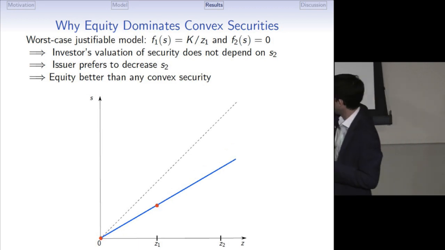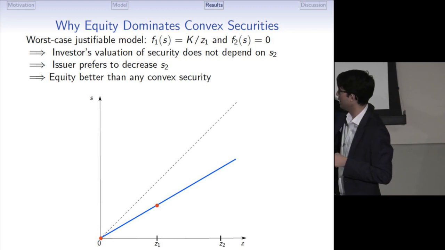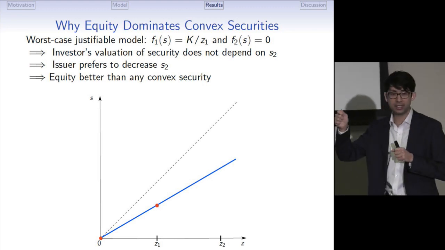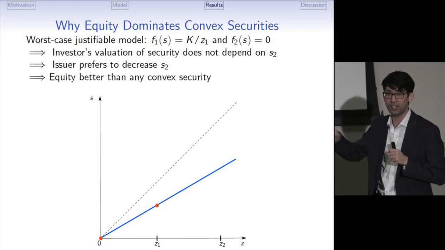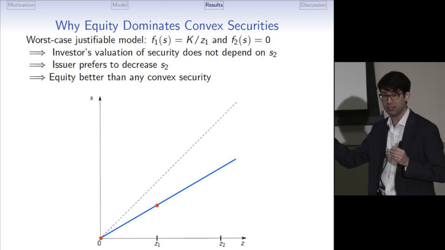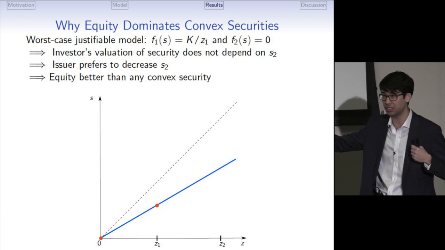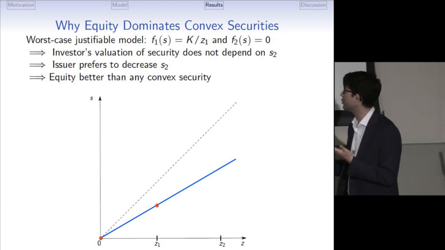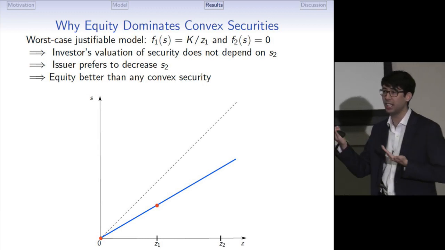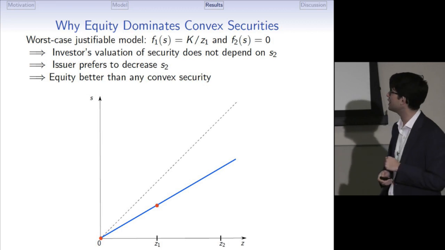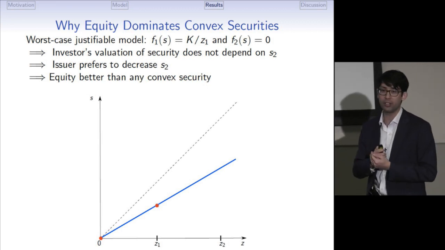Importantly, if the issuer tries to decrease the payoff in state 2 even further, the security becomes concave, and the worst case justifiable model switches discontinuously. And this is why equity becomes special in this case. So equity does not care which worst case justifiable model you use for the valuation.